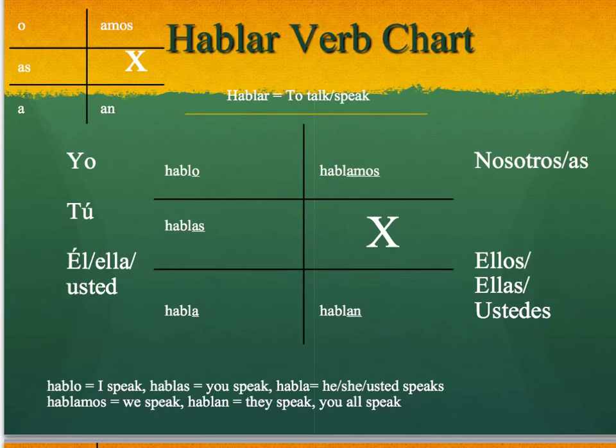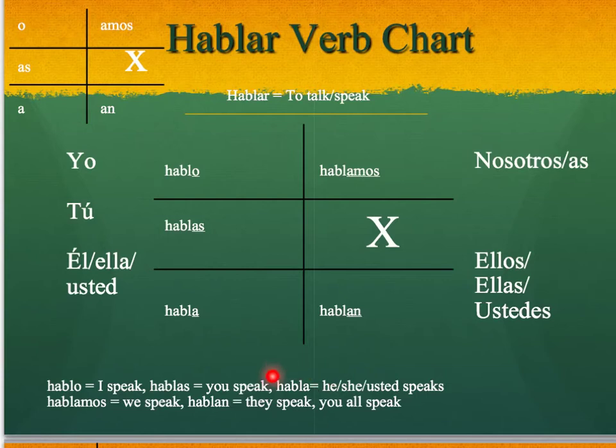Now you'll see at the bottom here, where you can see me highlighting right now, hablo means I speak. You don't have to put the yo in front. It's optional. Tú hablas, you speak. Again, you don't have to include the tú. It's optional.